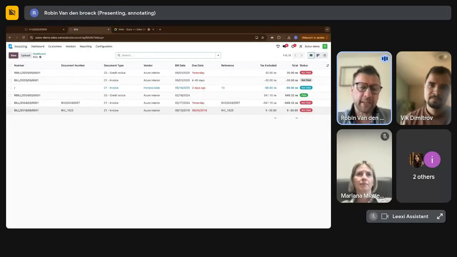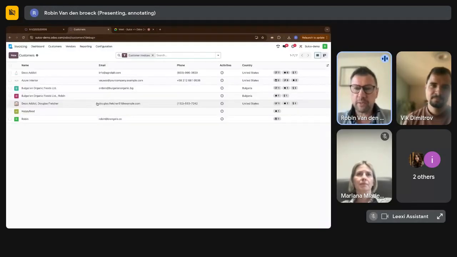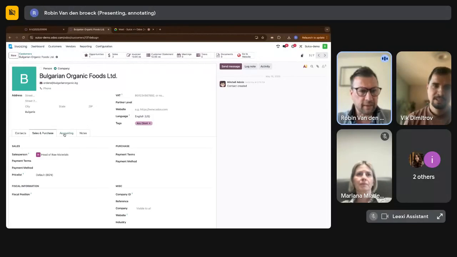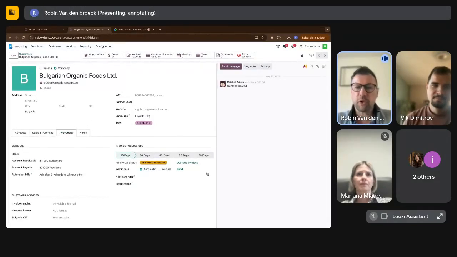You can automatically send reminders to your contacts, so to your customers here. When you have your customers, you will be able to see, for every customer, in the follow-ups of your invoices, at what time they need to be reminded that there are overdue invoices. So this one, for example, has overdue invoices. So we can see this immediately.